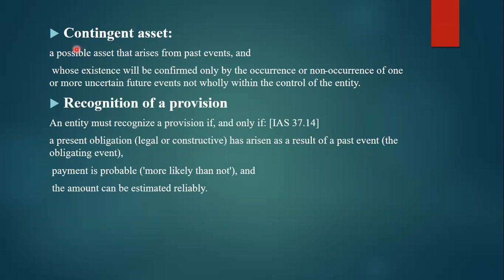Contingent assets: a possible asset that arises from past events and whose existence will be confirmed only by the occurrence or non-occurrence of one or more uncertain future events not wholly within the control of the entity.